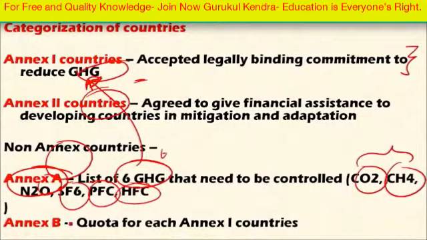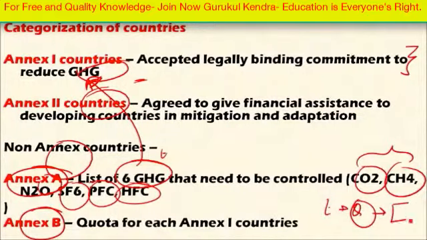And Annex B in the protocol provides a quota system. It provides an emission cap, that is a quota. That means a certain quantity of carbon dioxide may be released into the atmosphere by a certain country. So this quota must be respected by the individual countries. Every Annex 1 country should respect this quota system, and they should not overshoot the quota provided to each country for emission of carbon dioxide into the atmosphere. They should remain within this quota for a particular year.